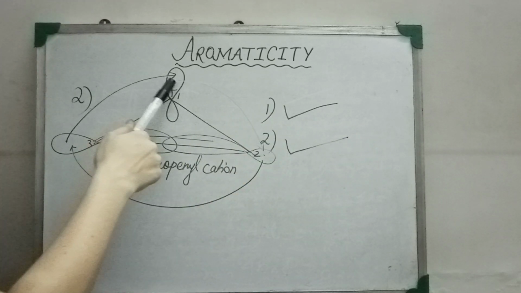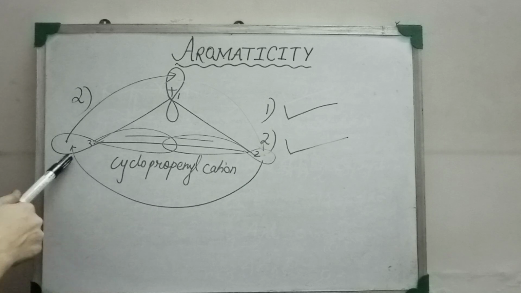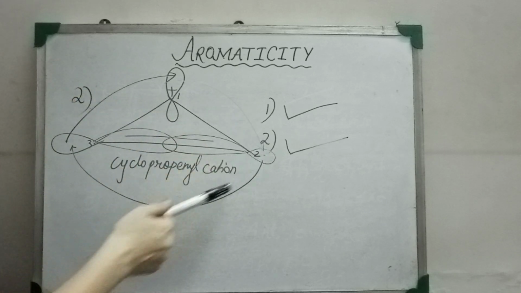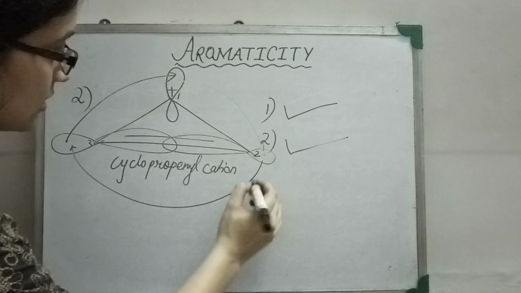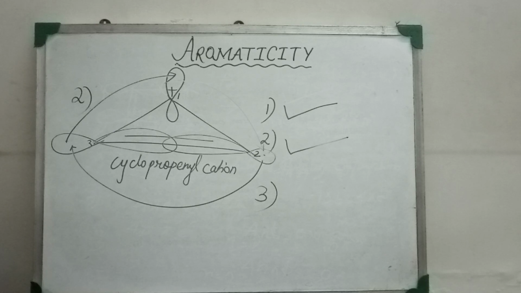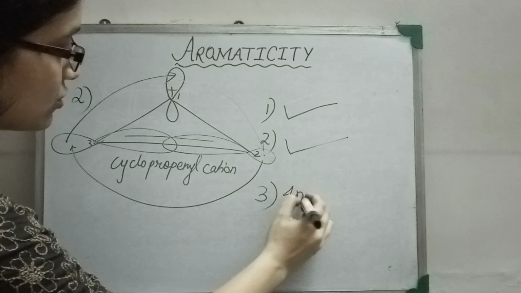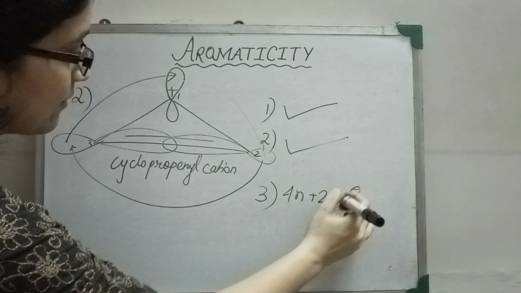Conjugation means total delocalization of pi electrons. So the second criterion, delocalization of pi electrons due to the conjugation, is checked and followed. Then the third criterion, 4n plus 2 pi electrons.